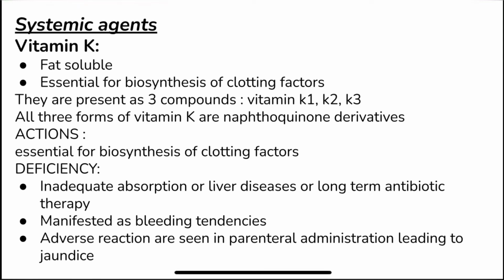Now moving on to systemic agents. The first systemic agent is vitamin K. Vitamin K is a fat-soluble vitamin which is required for synthesis of many clotting factors such as factor 2, factor 7, 9 and 10. This vitamin K exists in three forms: vitamin K1, vitamin K2 and vitamin K3. All these three forms of vitamin K are naphthoquinone derivatives.